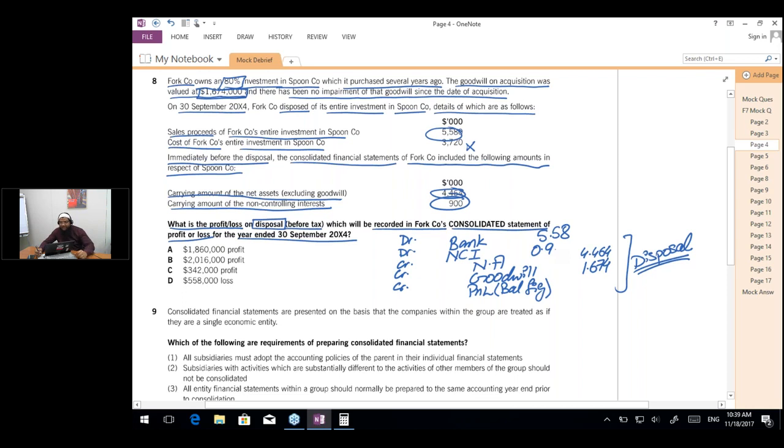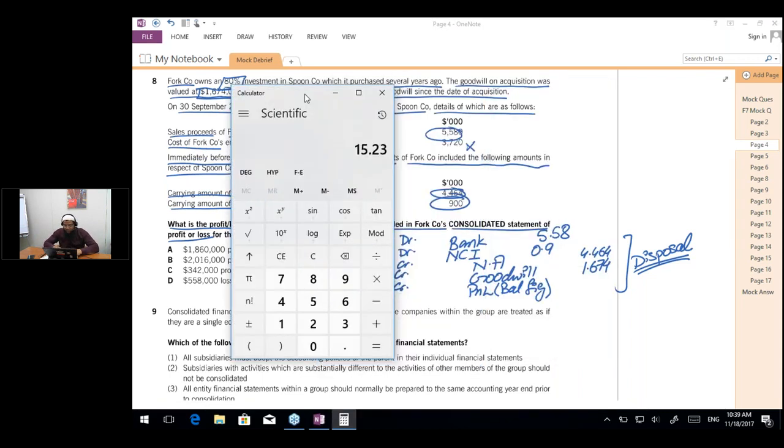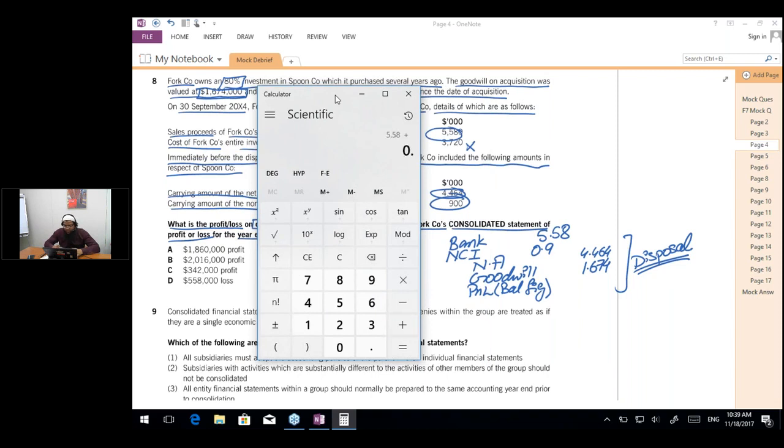Now you have to calculate the balancing figure: 5.58 plus 0.9 minus 4.464 minus 1.674. I'm using the calculator. So this is going to give us a profit of 0.342, as this is a positive value.